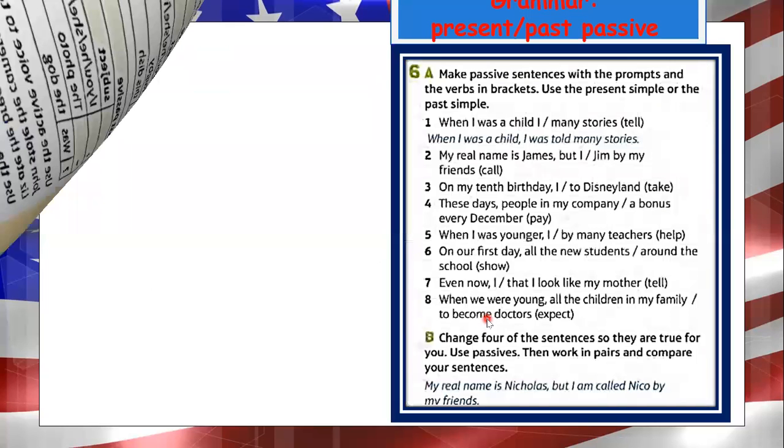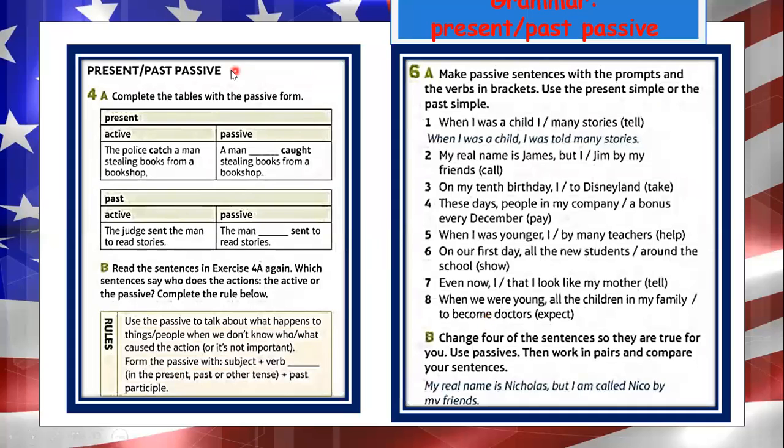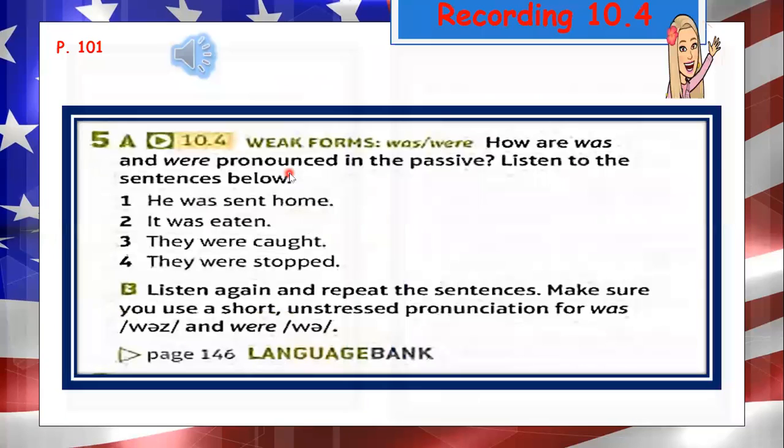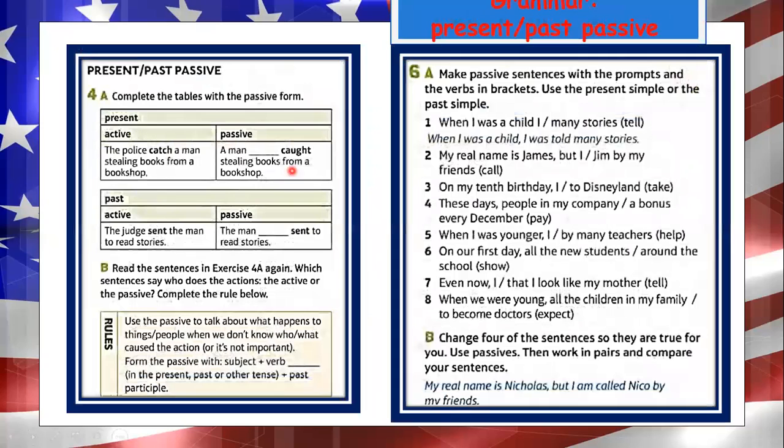In this part, we are going to study a chart. Complete the chart or the table with the passive form. Active: the police catch a man stealing books from a bookshop. Passive: a man is caught stealing books by the police, because the action is in present. What happens in past? Past: the judge sent the man to read stories. Passive: the man was sent to read stories.